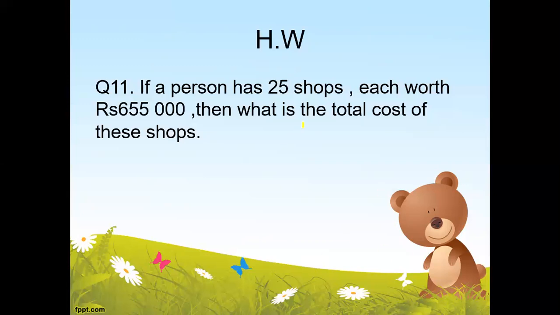So it means that we know about the cost of one shop, each worth rupees 655,000, and total shops are 25. So it means that we want to calculate the total cost of 25 shops. So if we know about one thing and we want to find about many things, you know what you should do. So I hope you will solve this question by yourself.